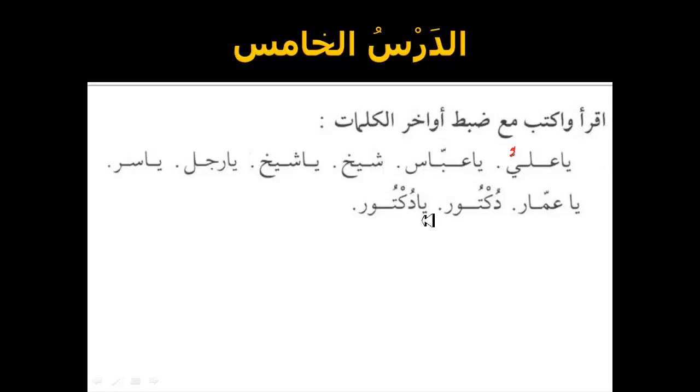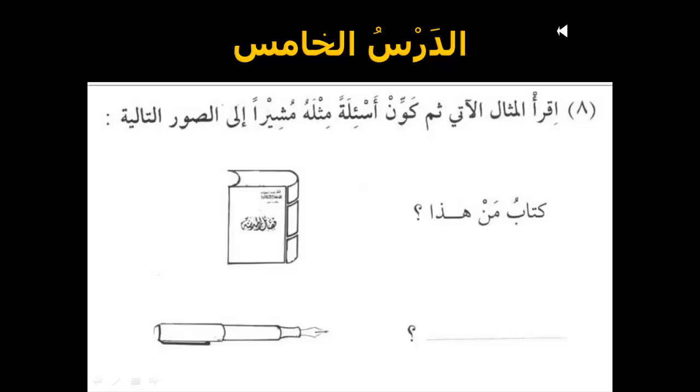Alright, number 8, or exercise 8. Make questions on the pattern of the example with the help of the pictures. Read the examples and then make patterns based on the pictures. Complete the sentences here. Make questions, alright? And remember the question pattern here. Kitabu man hada. So this would be what? Qalamu man hada. قلم من هذا.